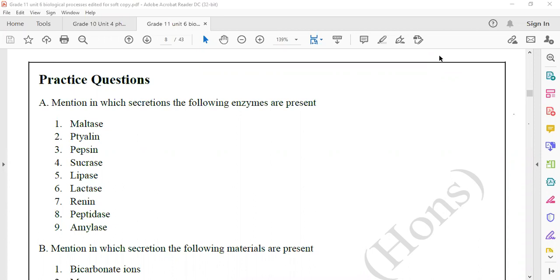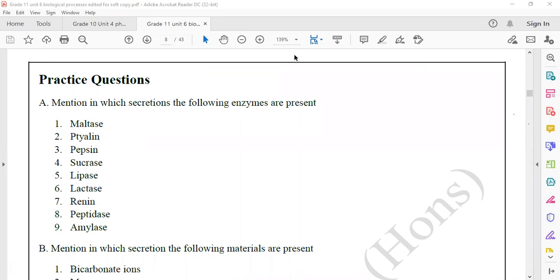Third, it is pepsin. Pepsin is found in which secretion? Pepsin is found in the gastric juice.